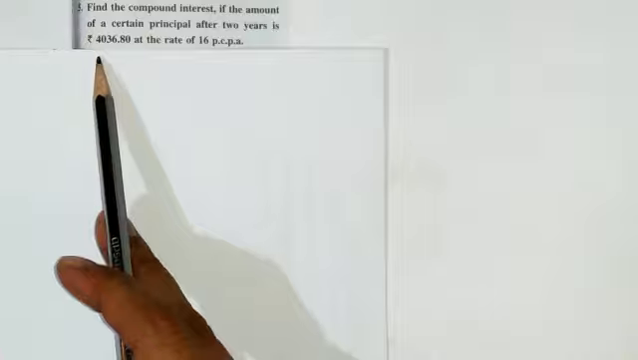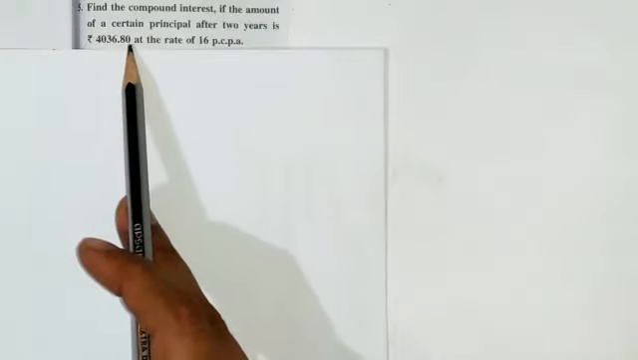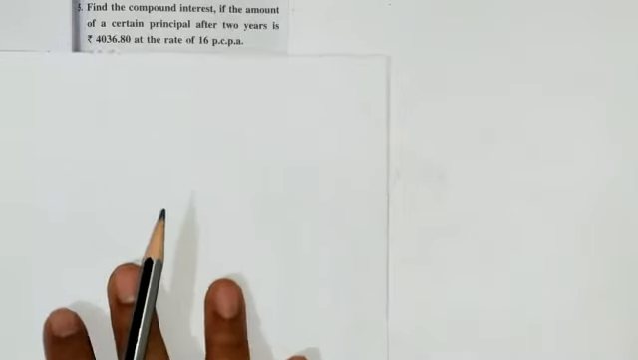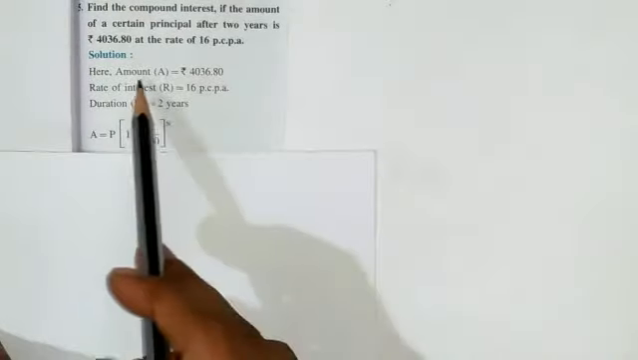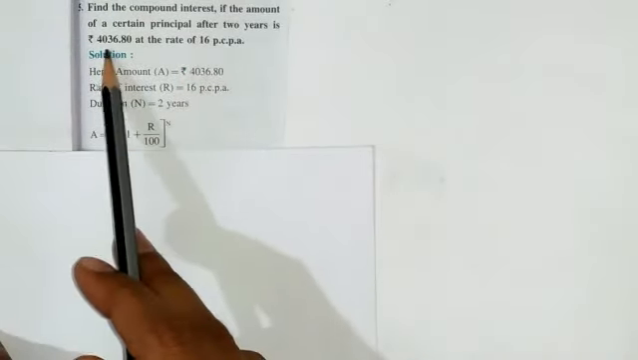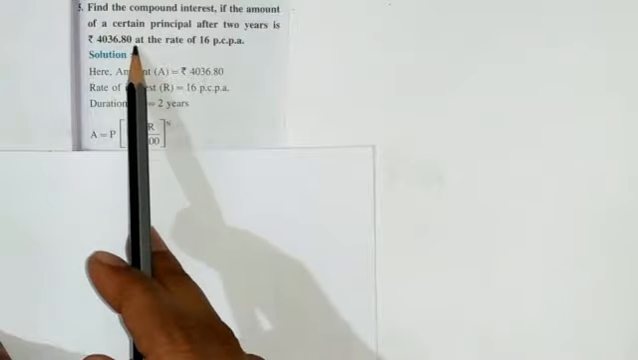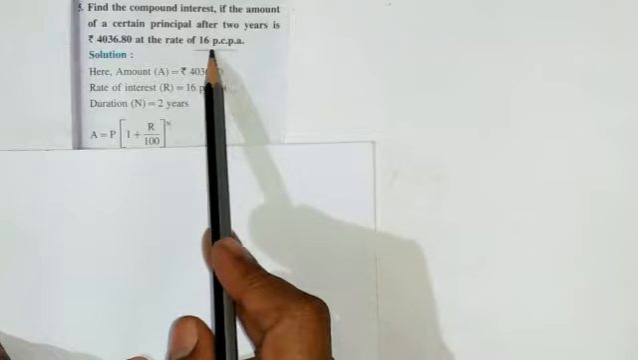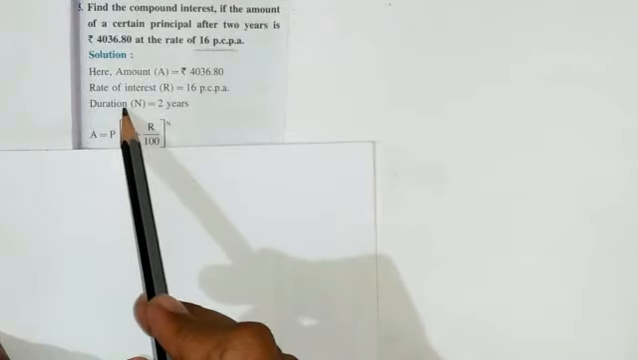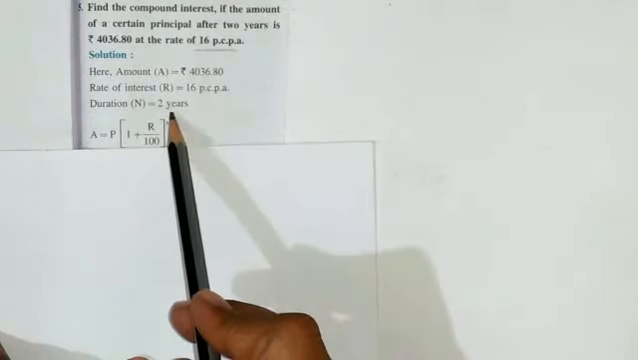Now students, let's see question number 5. Find the compound interest if the amount of a certain principal after 2 years is rupees 4036.80 at the rate of 16 PCPA. Let's see the answer. Here at first we have to write what is given. Here our amount, it means A is equal to 4036.80. Then our rate of interest is 16 PCPA, which is given here. At last we know the duration, that is 2 years.